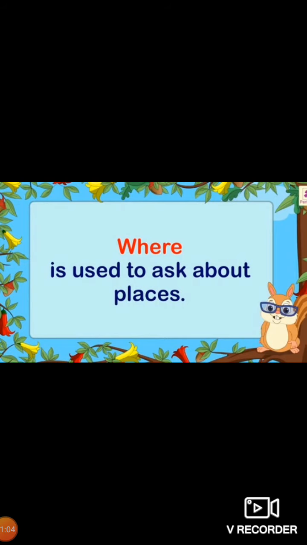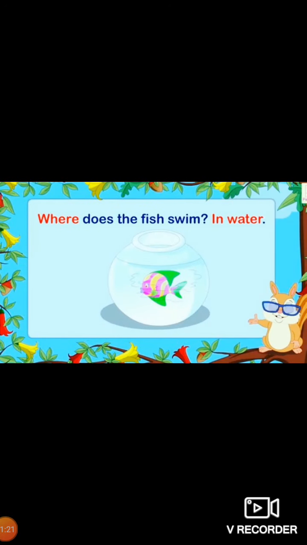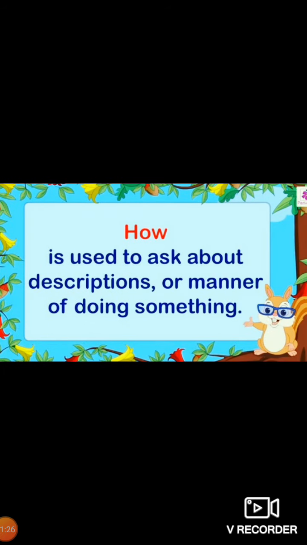Where? Where is used to ask about places. Where are the flowers? So here the question is being asked about the place: where are the flowers? You can answer it: the flowers are in the garden. Where does the fish swim? The fish swim in water.